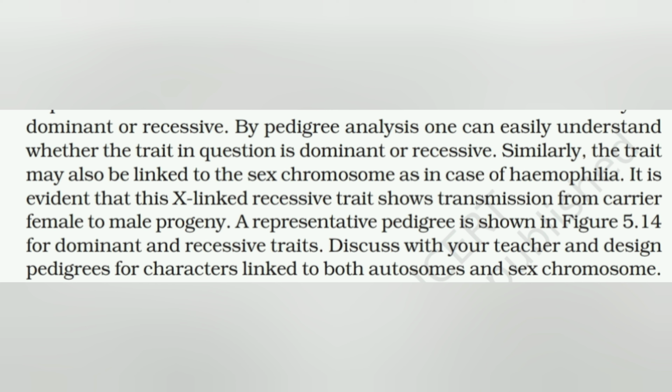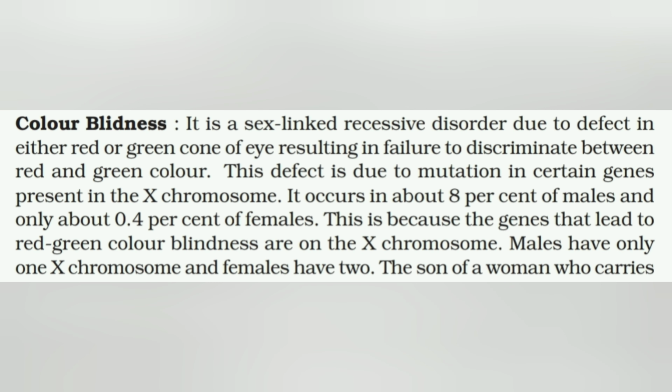For both recessive and dominant traits, now we have to study and design pedigrees for the other disorders linked with autosomes and sex chromosomes. First is color blindness. It is a sex-linked recessive disorder due to a defect in either the red or green cone of the eye, resulting in the failure to discriminate between red and green color. We have studied about cones in the eye of a human in chapter 21 of 11th standard.